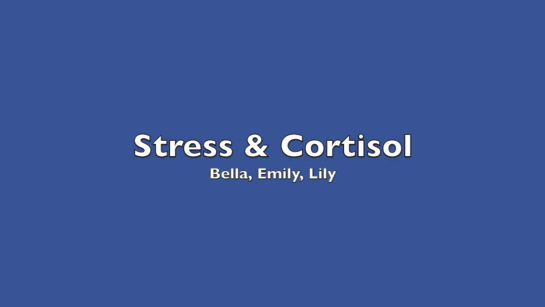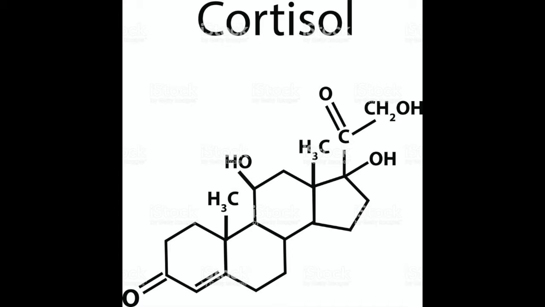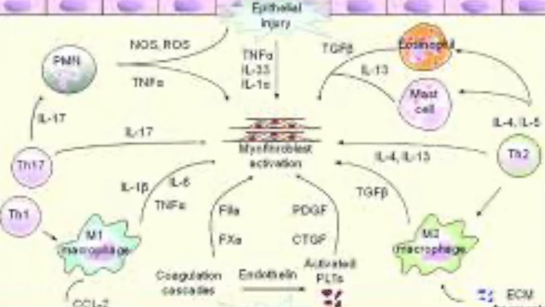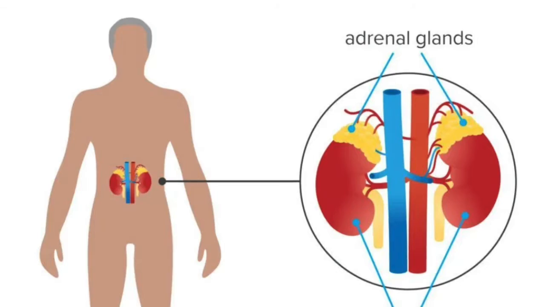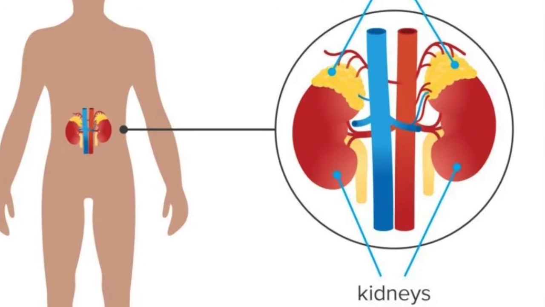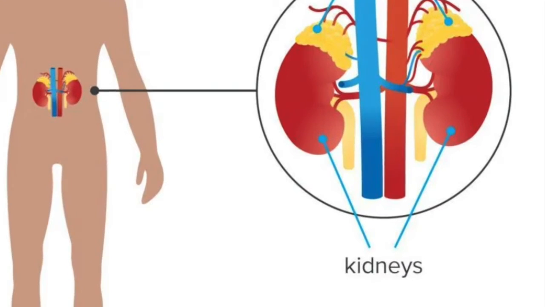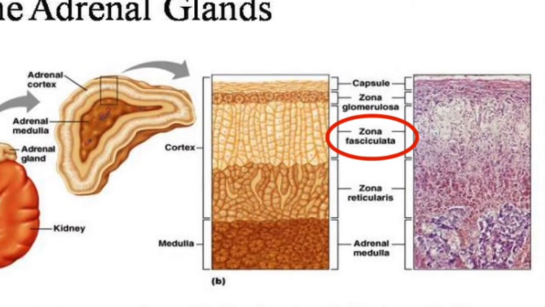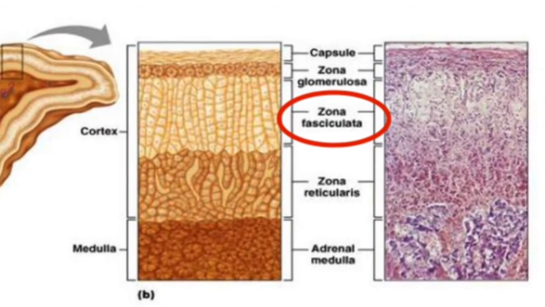Cortisol is a steroid hormone and a type of glucocorticoid. Its function includes promoting anti-inflammatory states of the body and regulating metabolic and immune pathways. So the thing with the release of cortisol is that it's produced by the adrenal glands above the kidney. These glands have what is called the zona fasciculata, which secretes glucocorticoids.